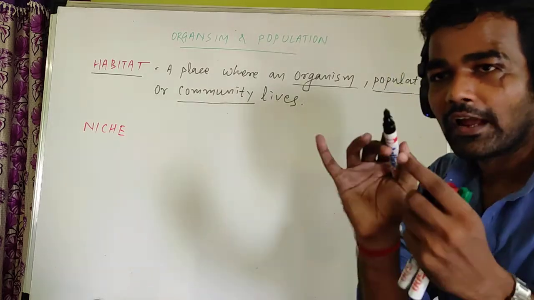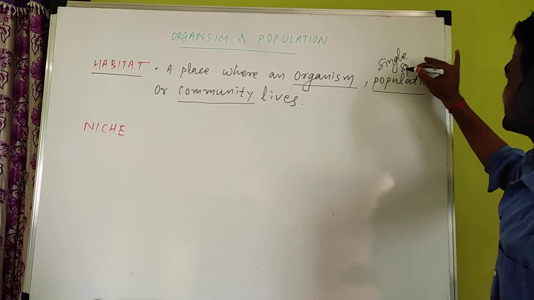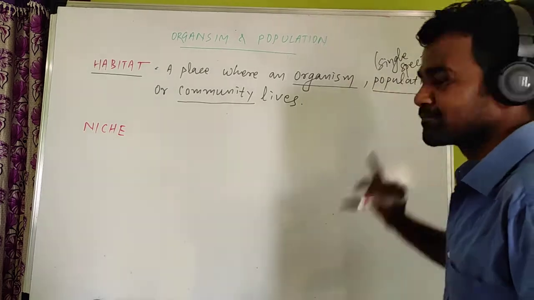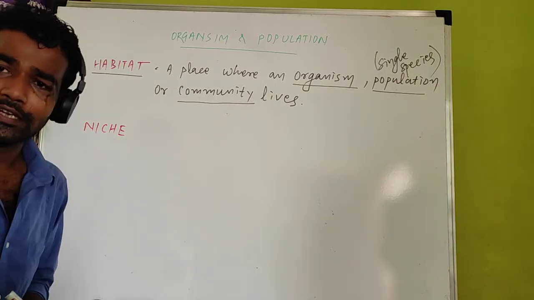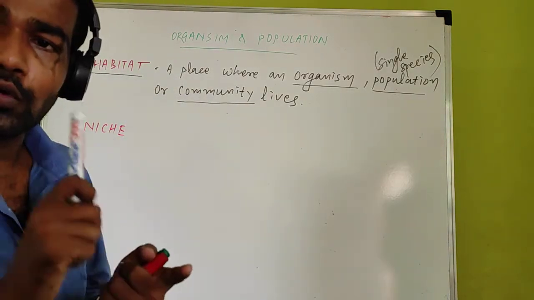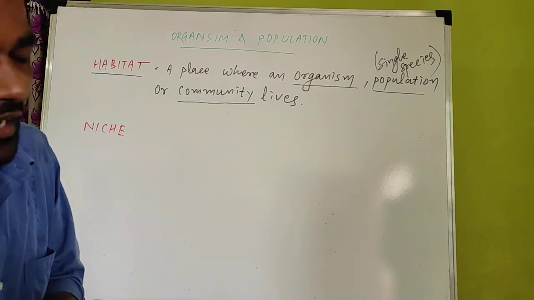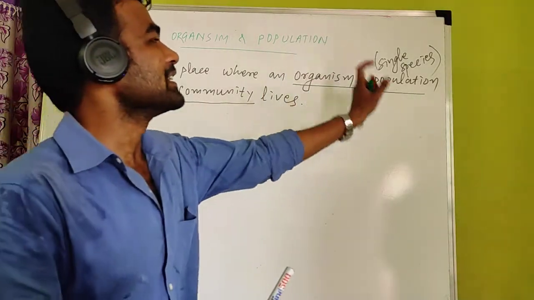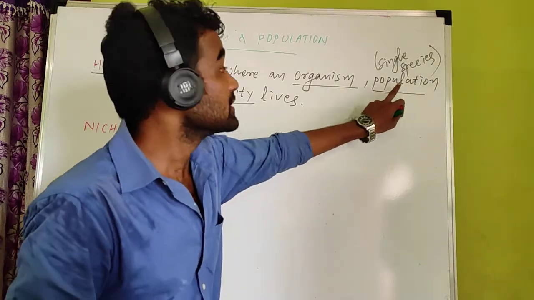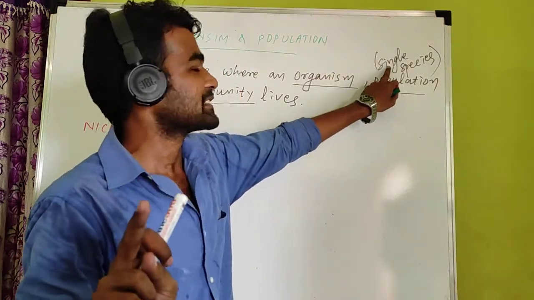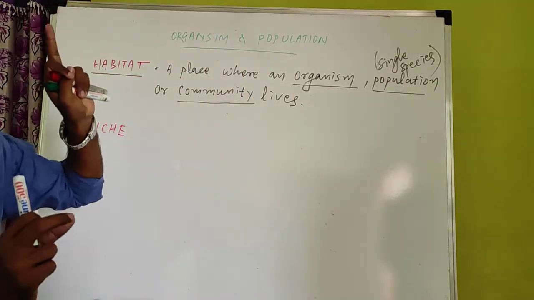Recall with me. I had told you population consists of a single species. What is the definition of population? The group of individuals of a single species present in a particular geographical area is known as a population.